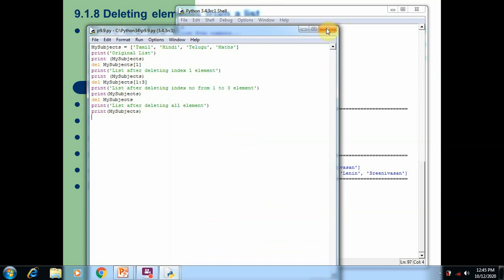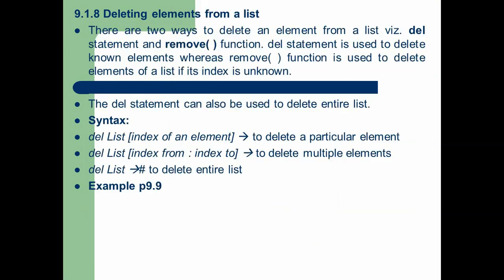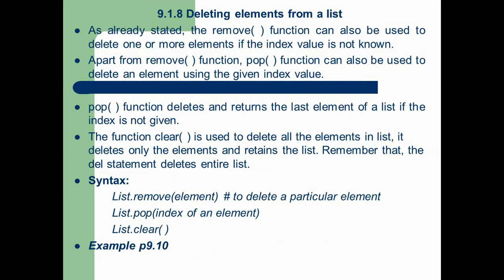Now the other example is the remove function, which is also used to remove elements from the list. The difference between the remove and the del function is that remove can be used to delete one or more elements if the index value is not known.